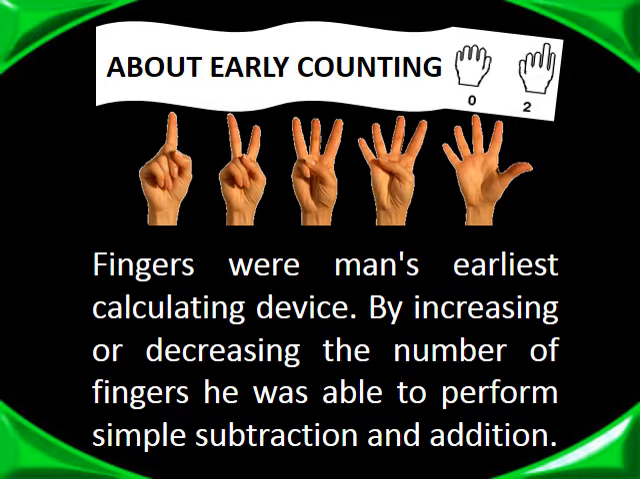About early counting. Fingers were man's earliest calculating device. By increasing or decreasing the number of fingers, he was able to perform simple addition and subtraction.